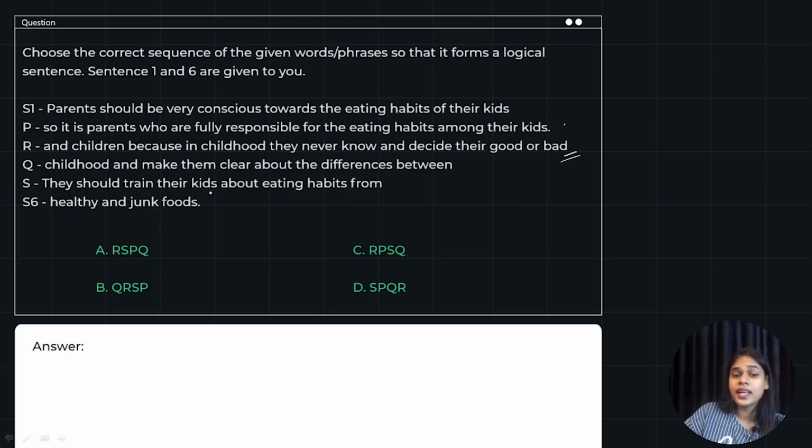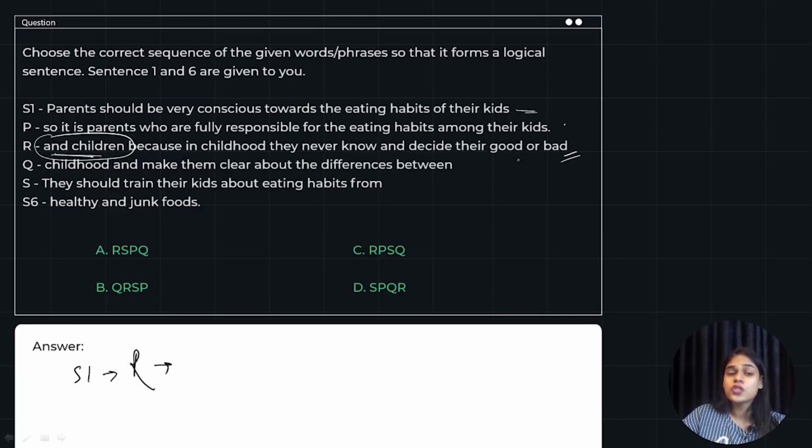They should train their kids about eating habits from childhood and make them clear about the differences between healthy and junk food." That should be the correct order. So we are going to start off with "their kids and children", because this "and children" will not fit with any other sentence. So we can say that R is the first sentence after S1.